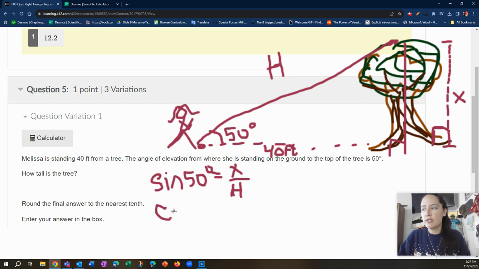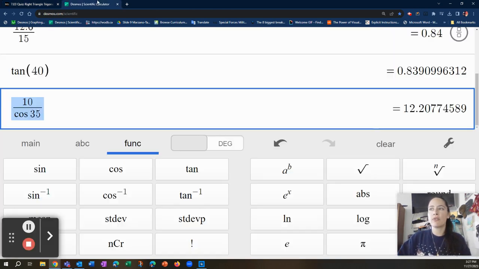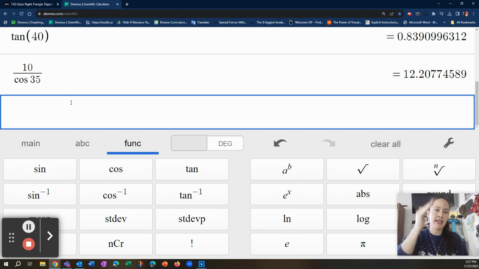Okay, moving on. Cosine of 50 degrees is equal to the adjacent. Cool, we know the adjacent, 40 over the hypotenuse, but we don't know H. Tangent of 50 degrees is equal to the opposite, X, over the adjacent, 40. Nice. All right, we're one step away. All we're going to do is multiply both sides by 40, and that will give us the height of our tree. We'll go over here to our scientific calculator. Because it's X over 40, it's the opposite over the adjacent. We multiply both sides by 40 to get X alone.